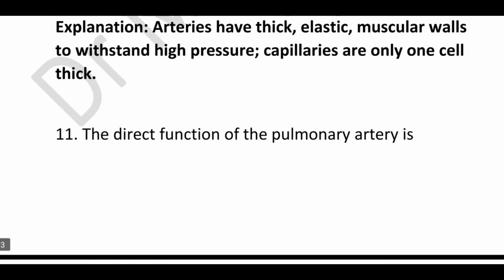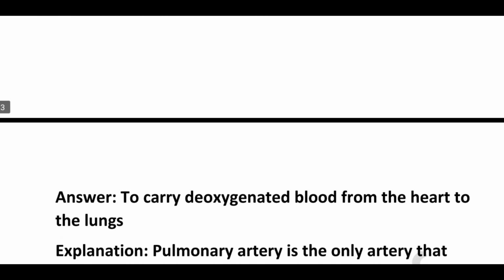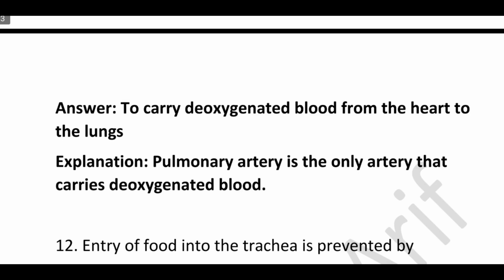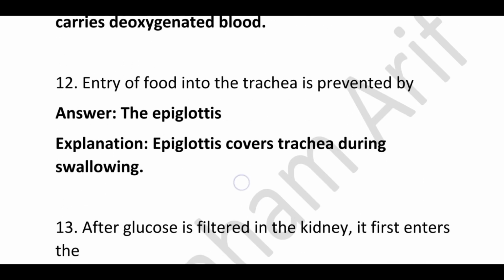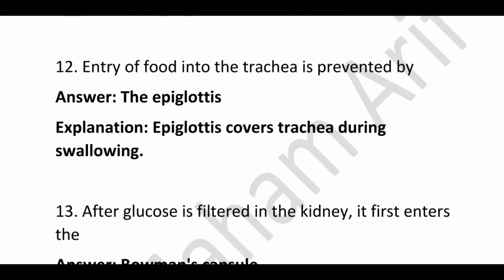The direct function of the pulmonary artery is to carry deoxygenated blood from the heart to the lungs, because pulmonary artery is the only artery that carries deoxygenated blood. Entry of food into the trachea is prevented by? Correct answer is epiglottis, because epiglottis covers the trachea during swallowing.